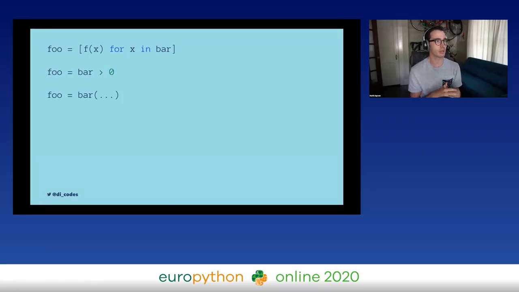In the second one, we're comparing it to 0 with the greater than operator. So bar is probably some kind of number like an integer or a float. And in the last one, we're calling it, right? But it's kind of ambiguous. In the last one, it could be a function, it could be a class. I don't know what I'm going to get back for foo in each of these. So it could be anything. And yeah, the ambiguity here, if we wanted to reduce that ambiguity, is what static typing would give us.